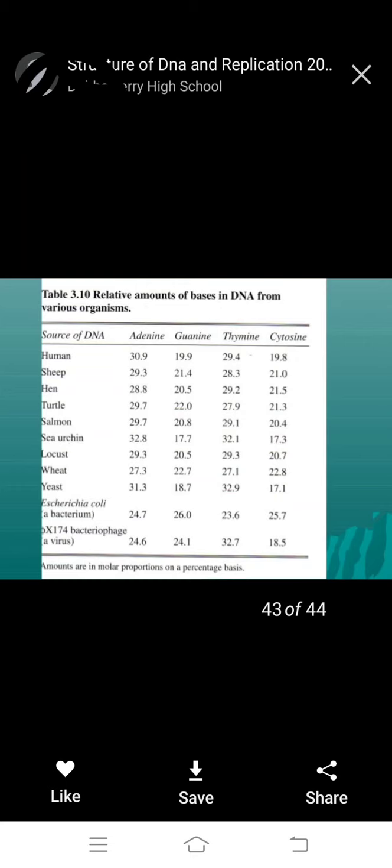These human, sheep and hen all have adenine, guanine, thymine, cytosine. The relative amount of base in DNA from various organisms is different, we observe.